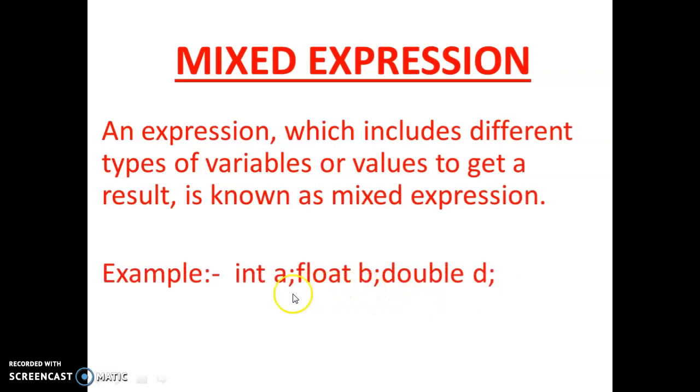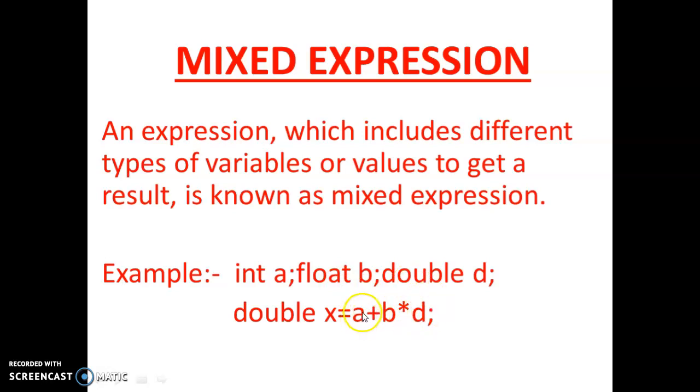In a mixed expression, in this example you can see there is one integer variable which is called a, then semicolon, one float type variable b, and one double variable, semicolon at the end of this. You can also write it on the next line: integer, semicolon, next line float b, next line double. Here I am writing on the same line, you can write on separate lines. So these are three different types of variables. Now in an expression we use different types of variables together. This a is one integer, b is one float, and this is one double.